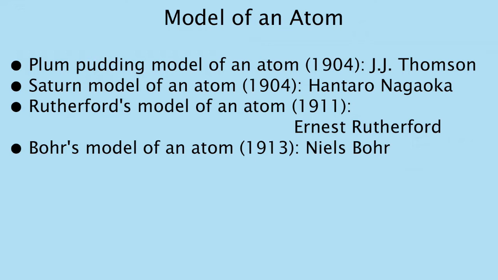Rutherford's model of an atom was forwarded by Ernest Rutherford in 1911. In Rutherford's model, Rutherford found that the atom has a central charge, later called the nucleus. Bohr's model of an atom was forwarded by Niels Bohr in 1913. In Bohr's model, illustrated by a hydrogen atom, the electron orbits a proton, where the centripetal force is provided by the electrostatic force between the proton and electron.